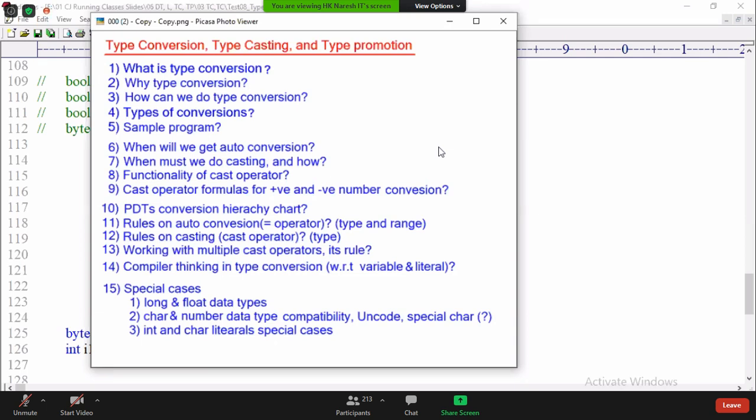Tell me, all 14 points covered? Any doubts? Please read. If you don't have any doubts, then we'll go for the next special cases. Horrible points are waiting for you.